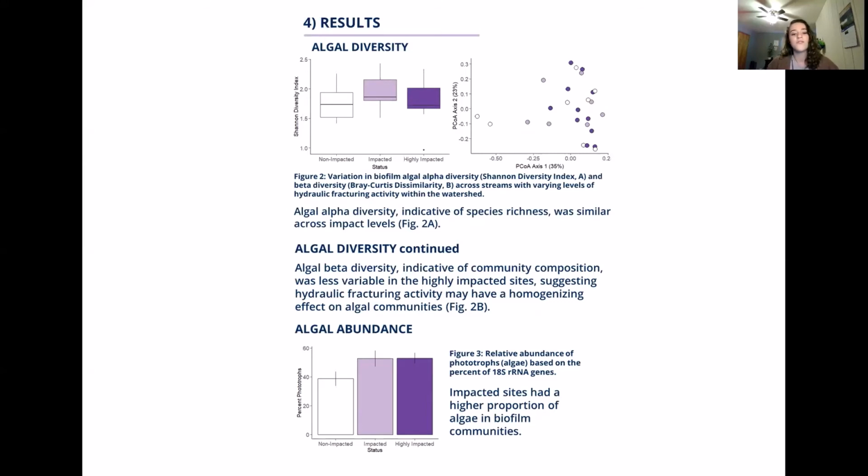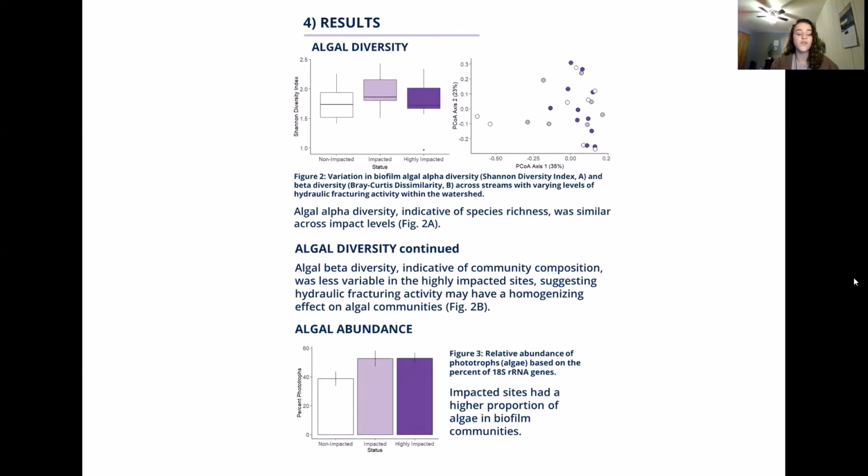So we determined that algal alpha diversity, which is indicative of species richness, was similar across all impactment levels, meaning that there wasn't really a difference depending on if there was hydraulic fracturing in the watershed or not. So algal beta diversity, however, which is the figure on the right, which is indicative of community composition, was less variable in the highly impacted sites. This suggests that hydraulic fracturing activity may have a homogenizing effect on algal communities.